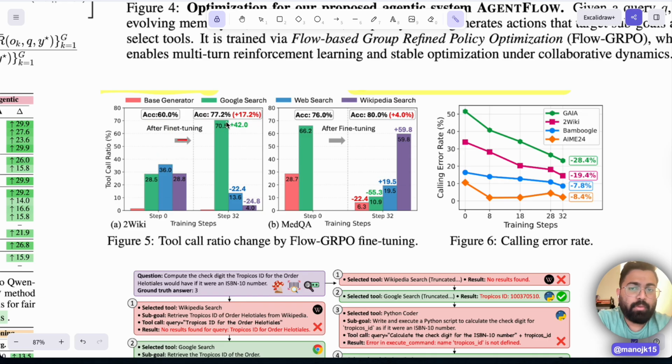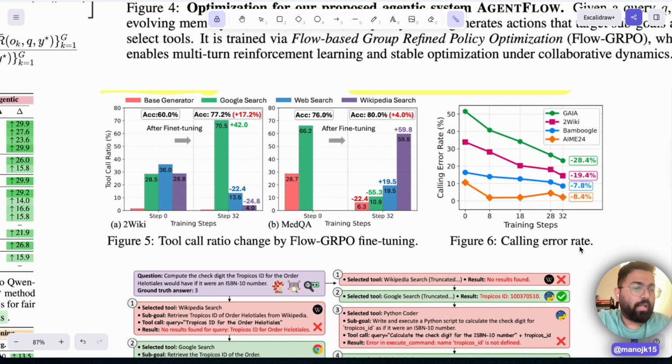But when you fine-tune it with Flow GRPO, it reaches 77.2% with the tool usage ratio changing. So it is using the green, which is Google search, a lot more often than other things like web search and Wikipedia search. It figured out that I need to use Google search, which is giving a lot better answers than the other ones. The same way for MedQA, it's understanding that okay, I need to decrease Google search. It's using 28.7% base generator and 66.2% Google search. So for MedQA, it figures out that I do not have to use Google search a lot, and I'm not getting the right answers. I may have to use Wikipedia search, which is a lot more dense, domain-specific data. So it tunes the way it uses the right tool to increase the accuracy from 76 to 80. So this is how the tool call ratio changed by using the Flow GRPO optimization.